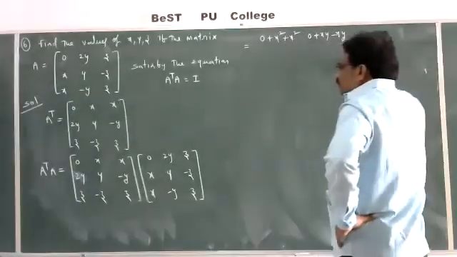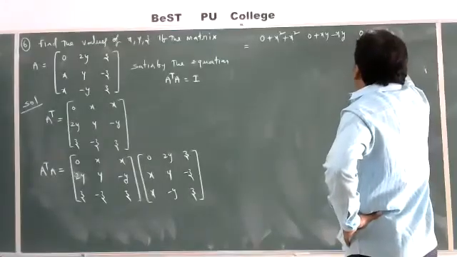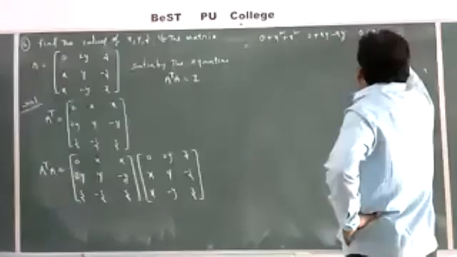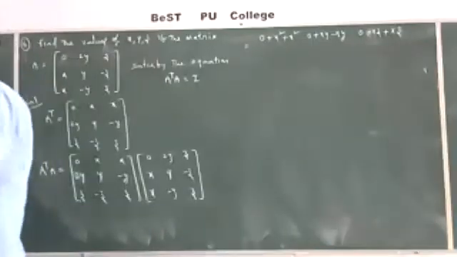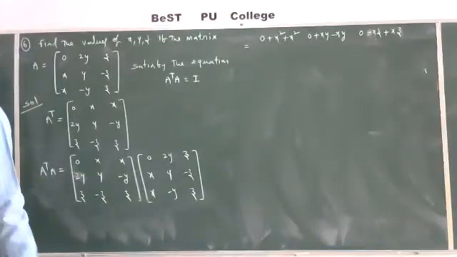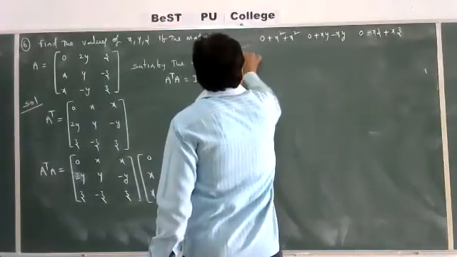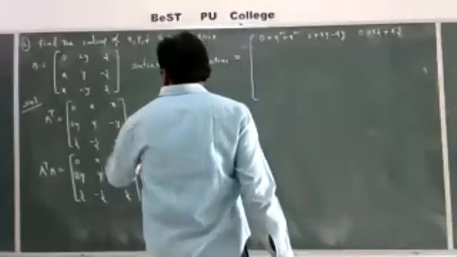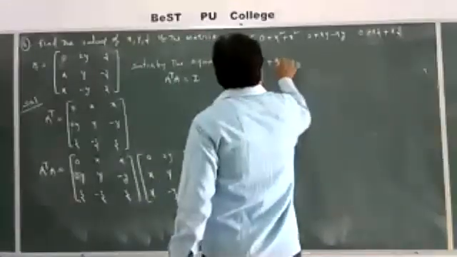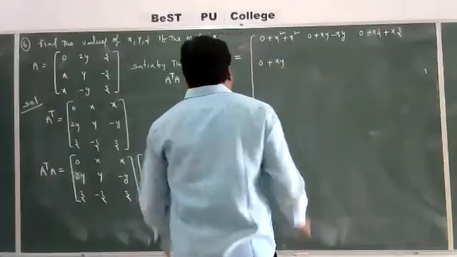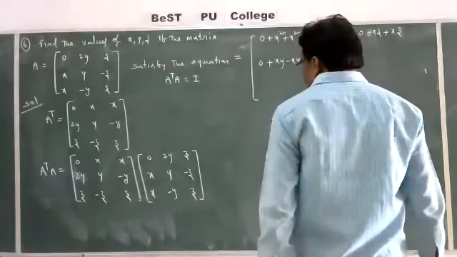Next, first row, third column, 0 into z, 0, plus x into minus z, minus xz, plus x into z, plus xz. That is first row over. Next, second row, first column, 2y into 0, 0, plus y into x, xy, plus minus y into x, minus xy.